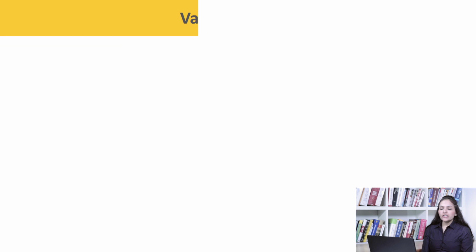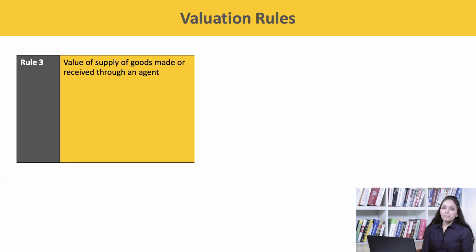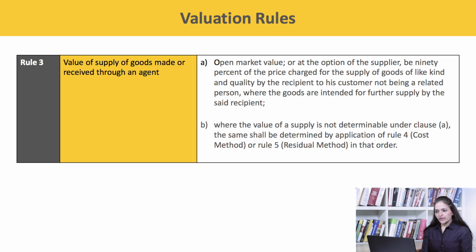Now, coming over to the next rule, rule 3, value of supply of goods made or received through an agent. A, the value shall be the open market value or, at the option of the supplier, be 90% of the price charged for the supply of goods of like kind and quality by the recipient to his customer, not being a related person, where the goods are intended for further supply by the said recipient.